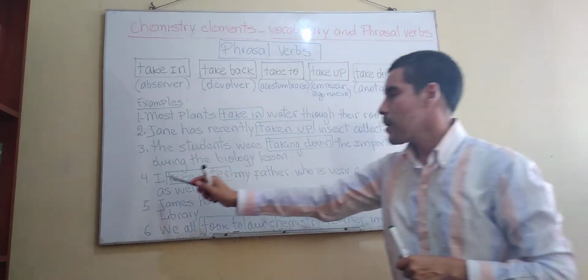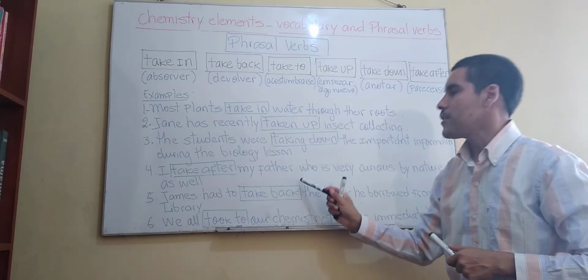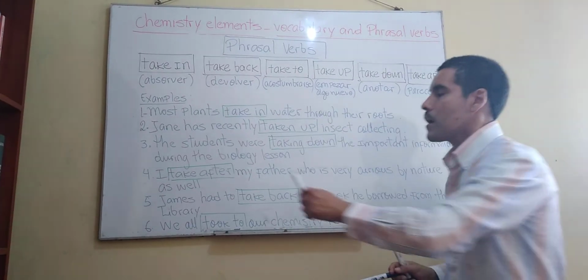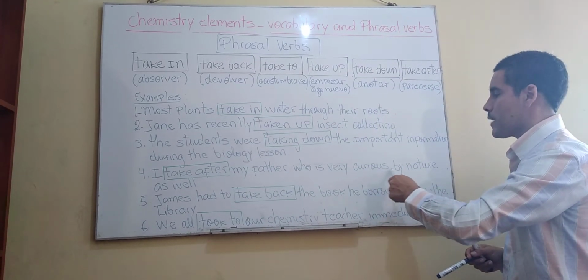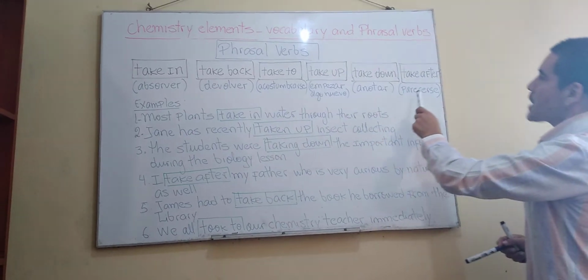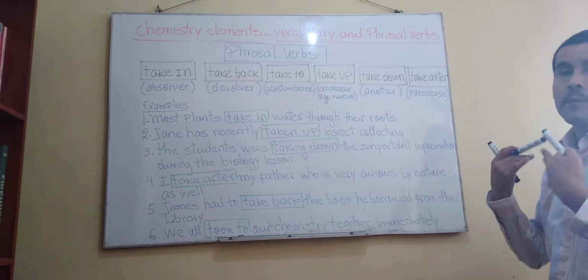Now, sentence number 4. I take after my father, who is very curious by nature as well. Take after means, okay, to be like a person, right?